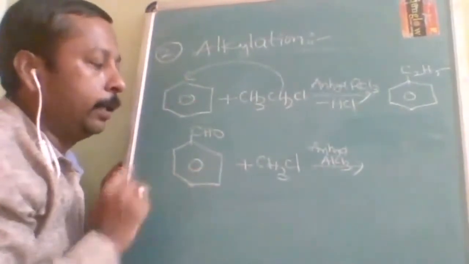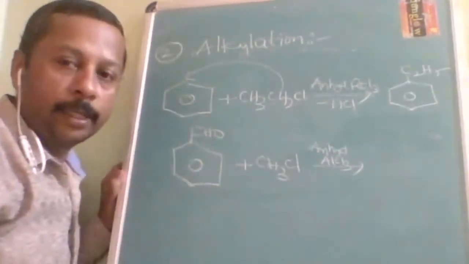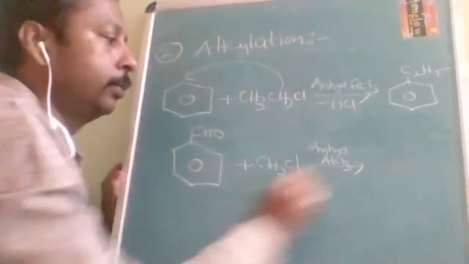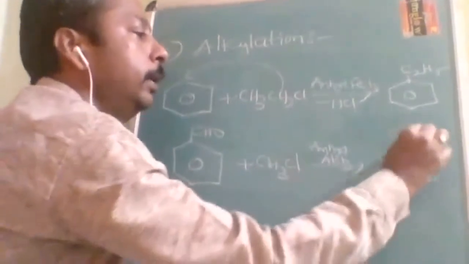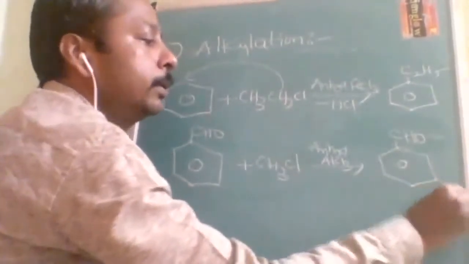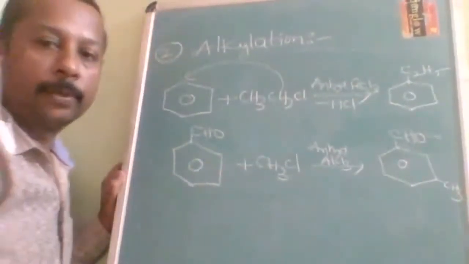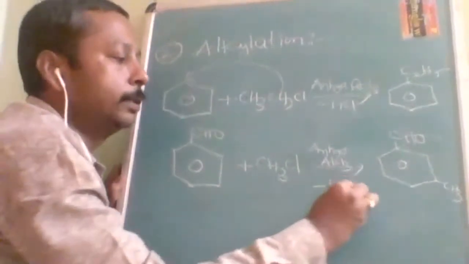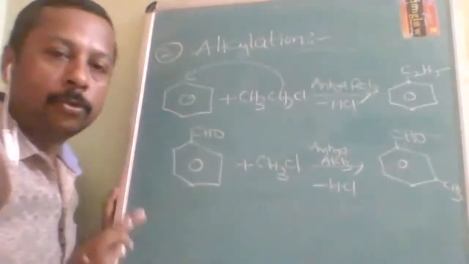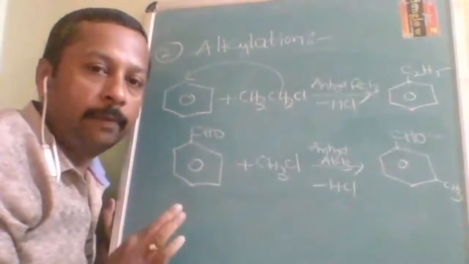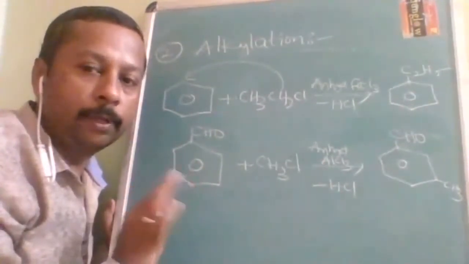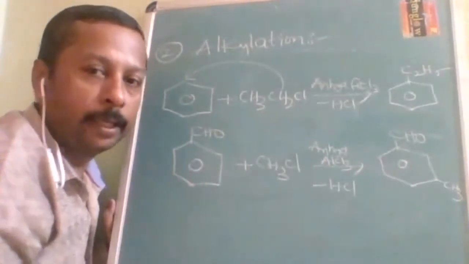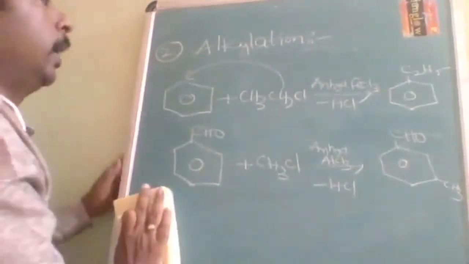Ortho, meta, para. Aldehyde is meta directing. Very nice. So at the meta place, that methyl group will be substituted: CHO and CH3. Simple product is understood. And minus HCl. So two lectures, the directive influence and this lecture, hundreds of questions. I am definitely sure you are going to answer very nicely. So alkylation understood.